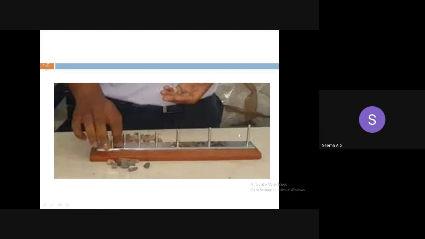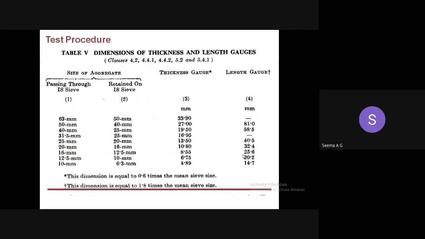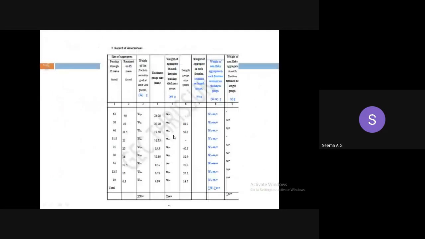Then finally, the total weight of the sample retained on the length gauge is measured separately, and that is entered in the table. So here you can see this is the column corresponding to elongation index, weight of the aggregate in each fraction retained on the length gauge.